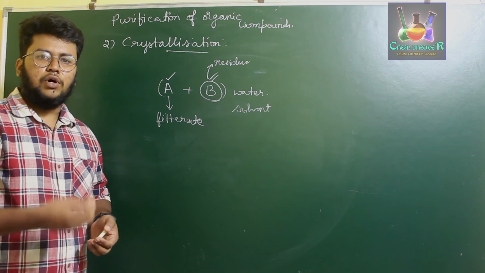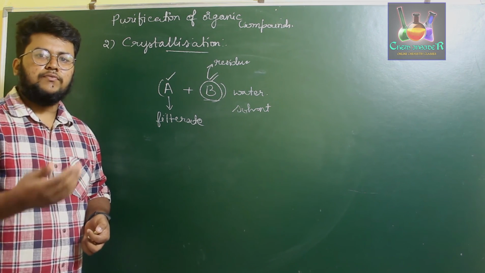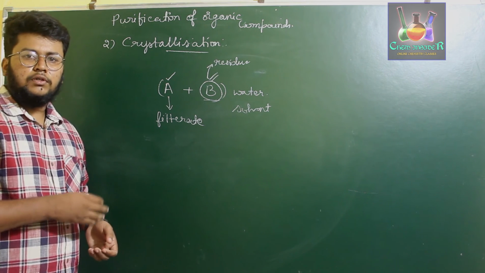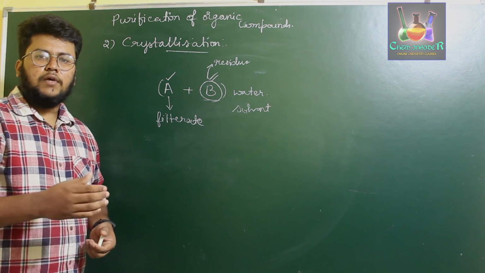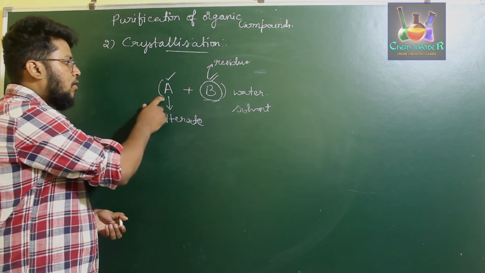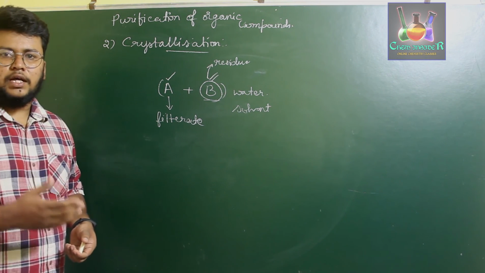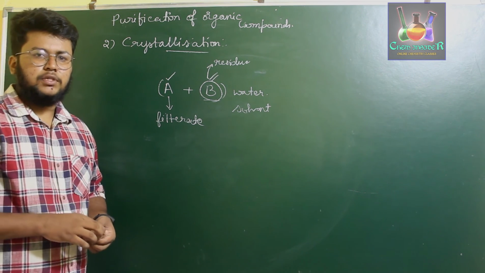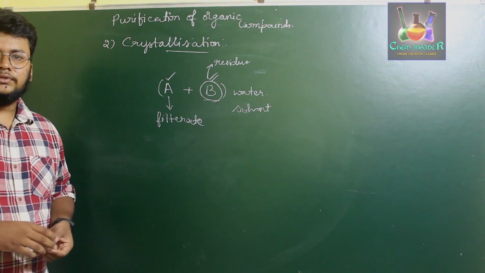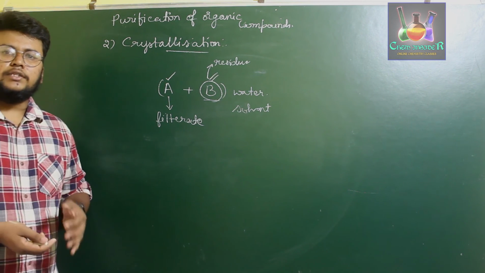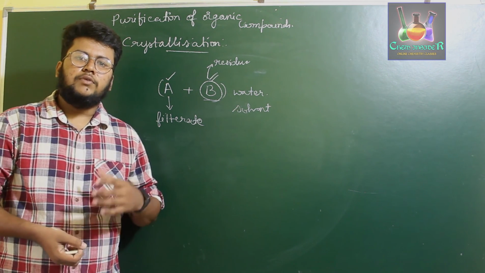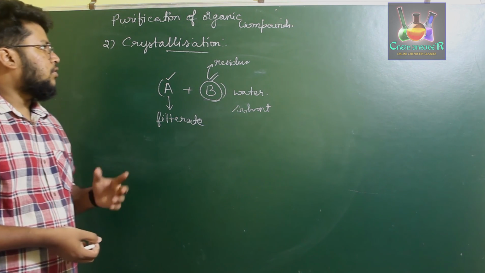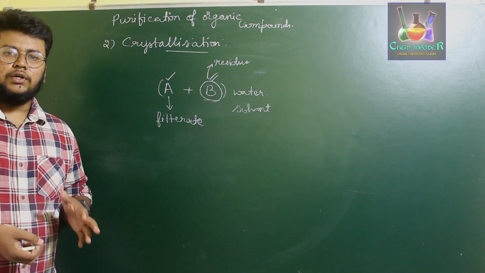Whenever you add a solute to a solvent, the solvent undergoes vaporization faster when compared to the solute. Therefore, when you have the organic compound in water, the water gets evaporated easily, and compound A will be recrystallized. That means it is forming back to its solid state from its liquid solution. So this type of process is called the crystallization method. This crystallization method is used for extraction of organic compounds which are mixed with other impurities having a different solubility. Okay, so these are the two methods which we use for the purification of organic compounds.